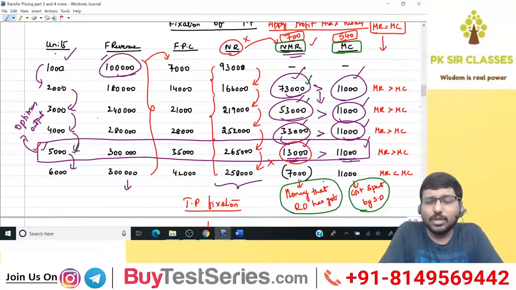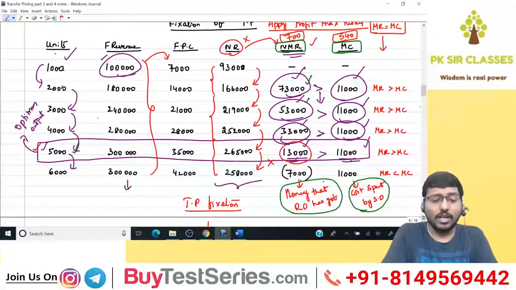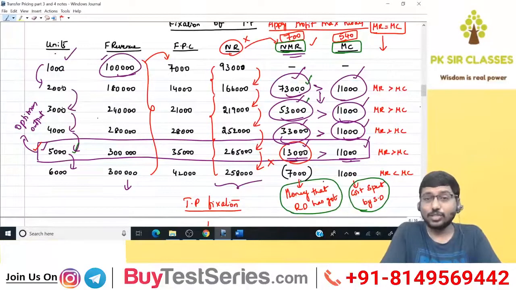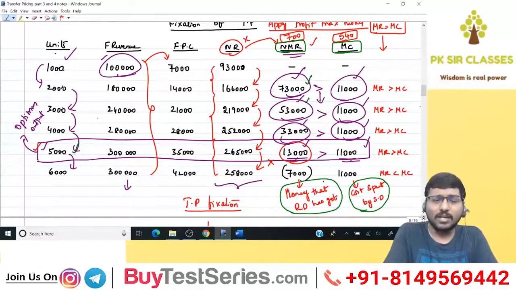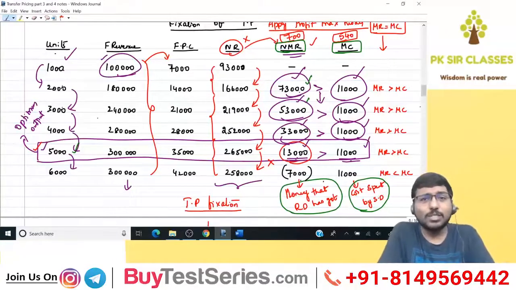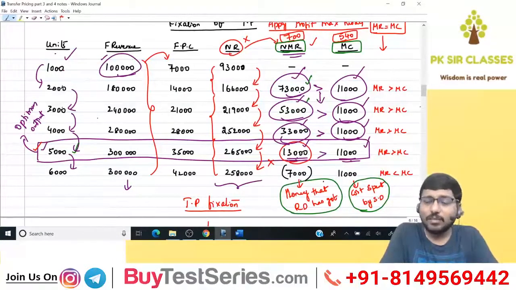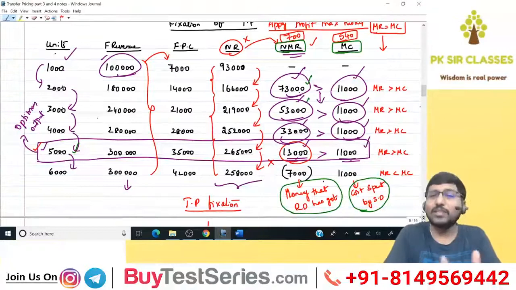Yesterday, I gave you a simple example, a chocolate example. I don't know whether you guys remember that or not. In that example, I clearly told you that to fix the selling price in such a way that the transaction will happen, it's very easy. You just need to see what is the cost that has been spent by the supplying division, and then what is the money that the receiving division possesses. In other words, yesterday there were two people, the buyer and the seller. You look at the seller, you see how much money has been spent by the seller, and fix the selling price at the minimum, which is the money spent by the seller. Coming to the buyer, the one who buys the product, you need to ensure what is the money he has got, and that will be your maximum selling price. Only then the transaction will happen.